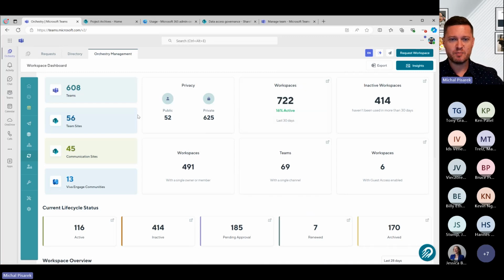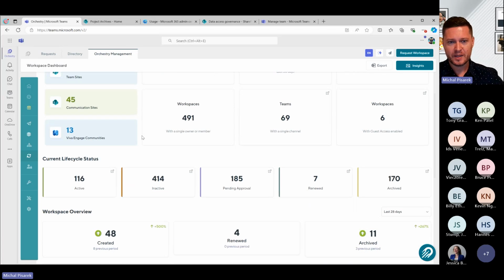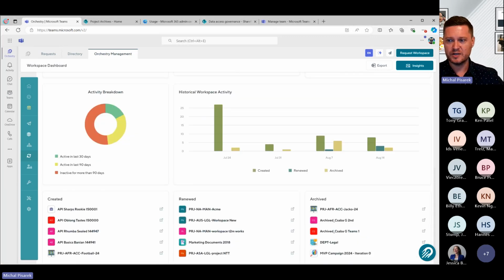So this is going to be the second part of our little demo here today. Orchestry allows you the ability to add what we call renew or archival policies, which allow you to then manage the life cycle of workspaces within your environment. Down the bottom here, you can see we have this life cycle status. This is a very Orchestry-specific thing, which I'll talk about how we implement. But I'll show you how we can do that as well.